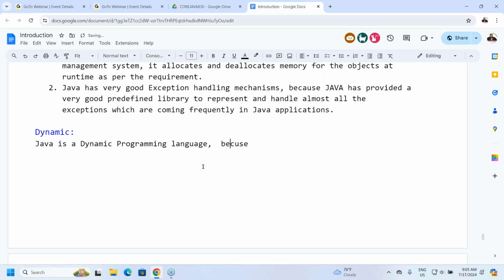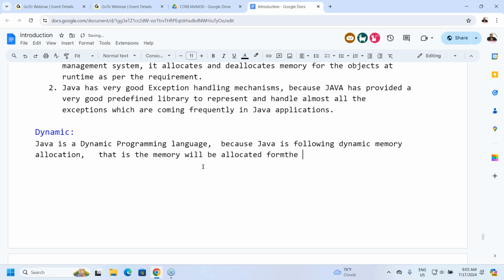Because Java follows dynamic memory allocation, that is, memory will be allocated for the data at the runtime of the applications.